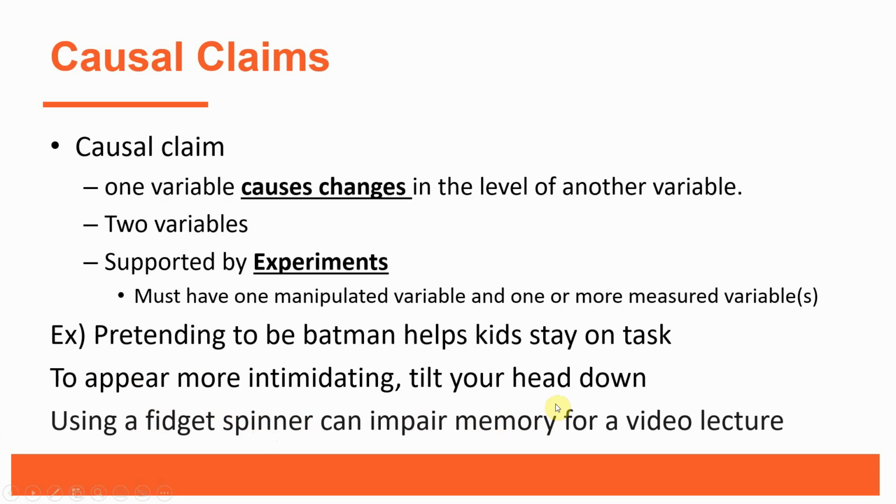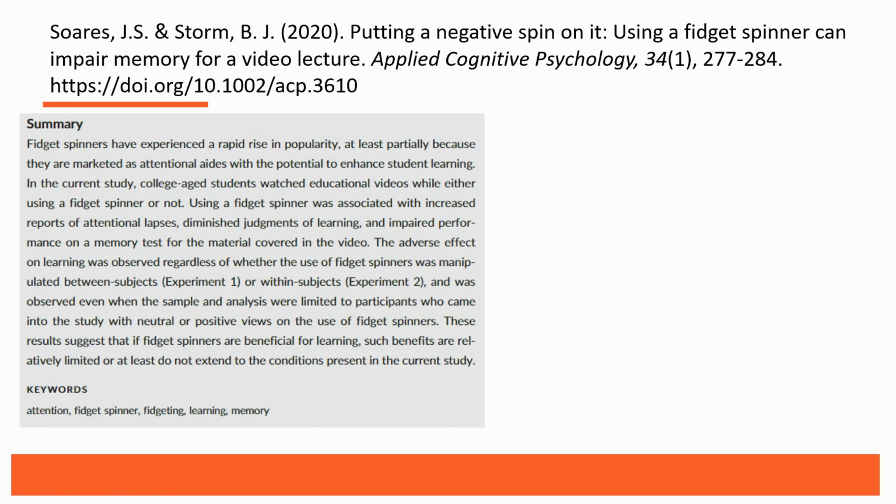Now let's explore this last claim just a little bit more. Now, this comes from an article, and I've posted it to Canvas, Sana and Storm. They did a research article, and they called it Putting a Negative Spin on It: Using a Fidget Spinner Can Impair Memory for a Video Lecture. So you have the summary in your notes, and like I said, the whole article should be posted to Canvas.